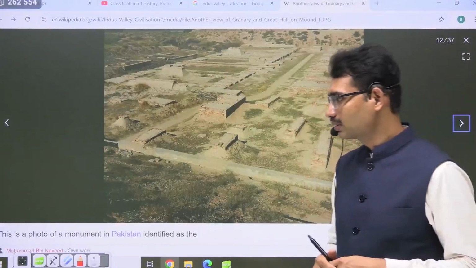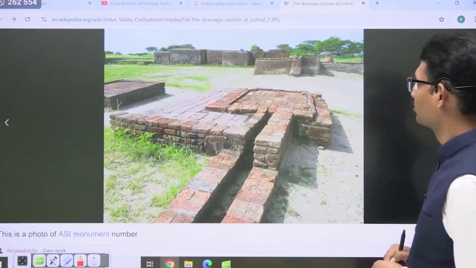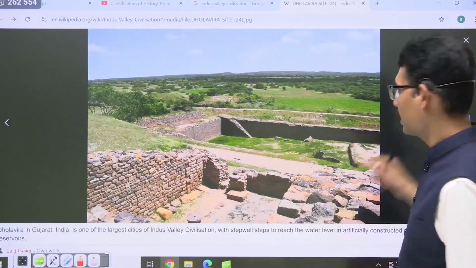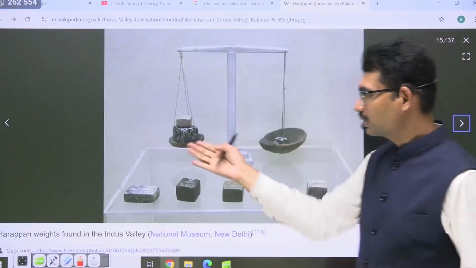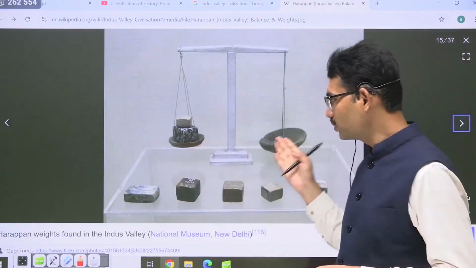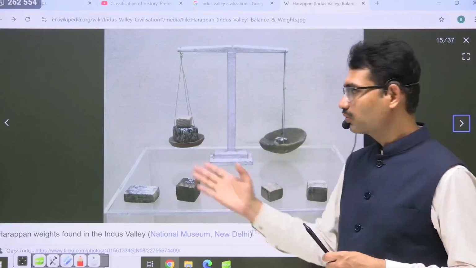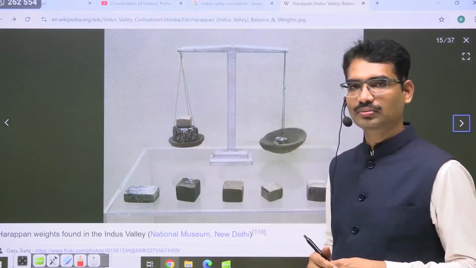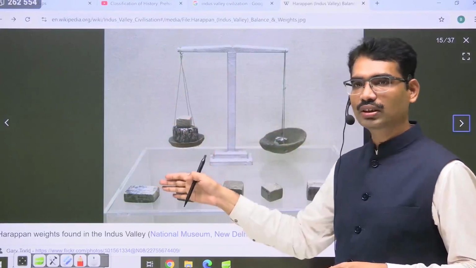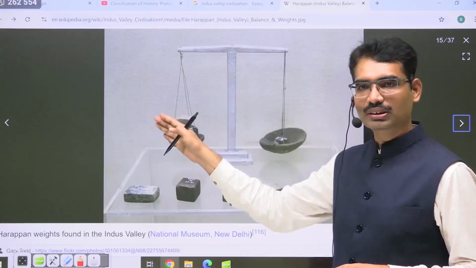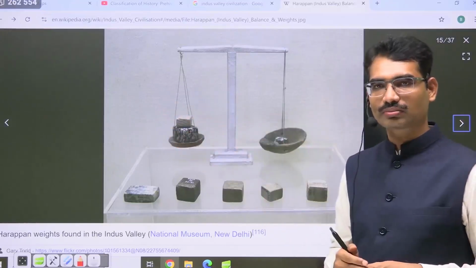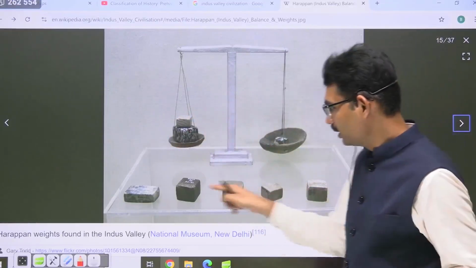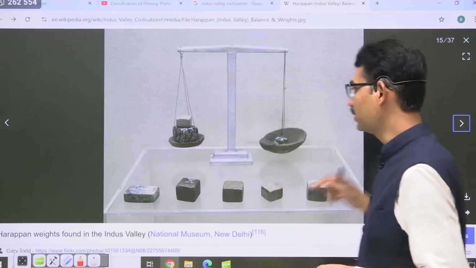This is the place. These are the structures. This is how it looks in present-day times. You see this? Even today we are using the same thing. After 4,000 years we are still using the same means. Were they advanced or are we advanced? They were so advanced that the technique they developed survived after 4,000 years. It shows how advanced their thinking was. You can see this. That is the continuity of the element.